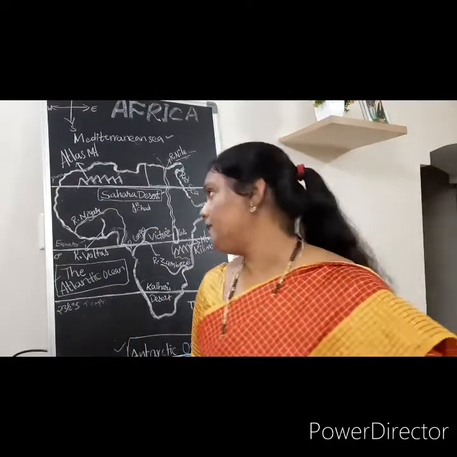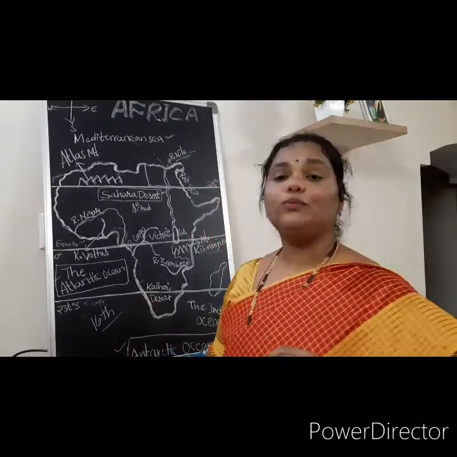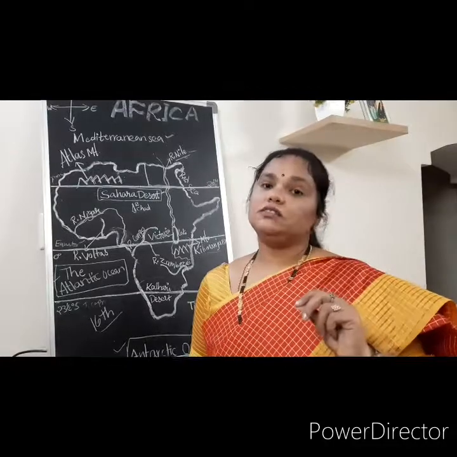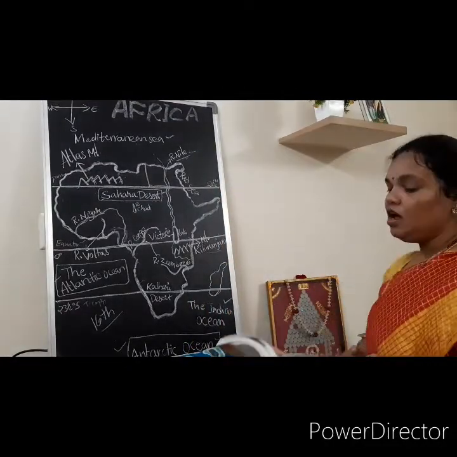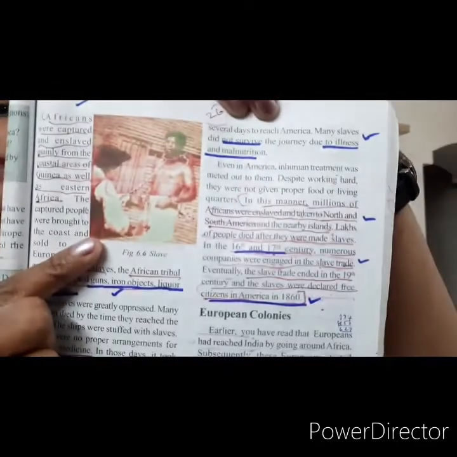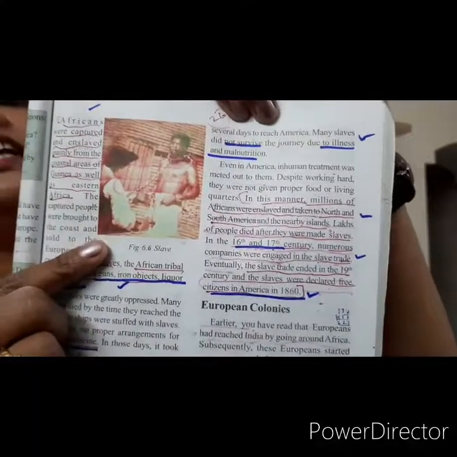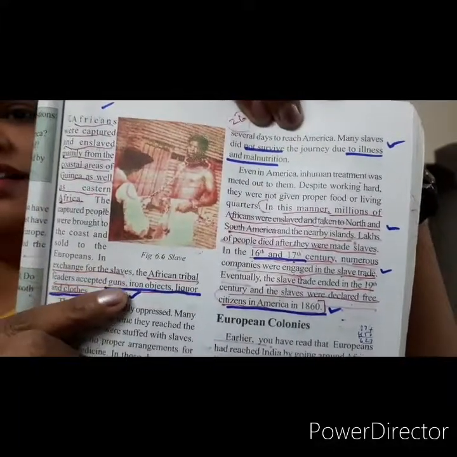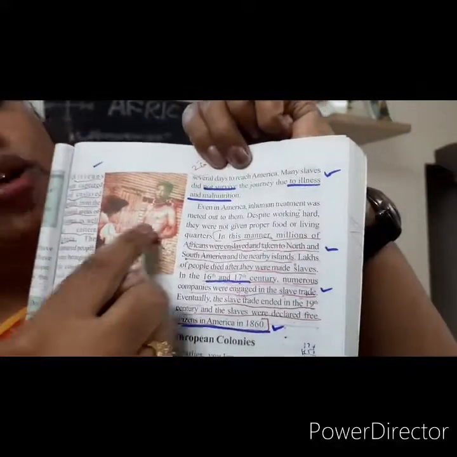And slowly, what happened, children? In the 16th century slavery started. Slave trading. See how they are behaving, children. I will show you a picture. Are you seeing the picture? Here, see how they are treating him like an animal. How we treat a dog or a cat, any animal, like that the slave people are being taken by using a chain.